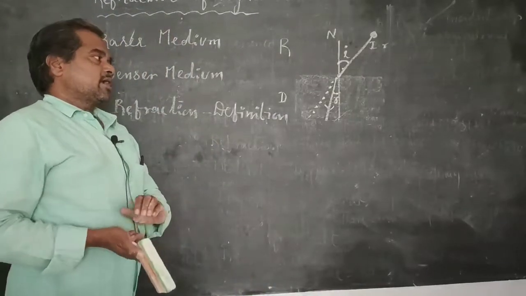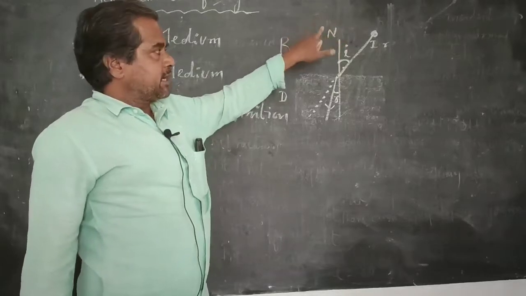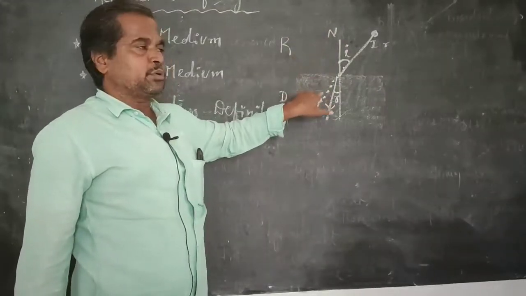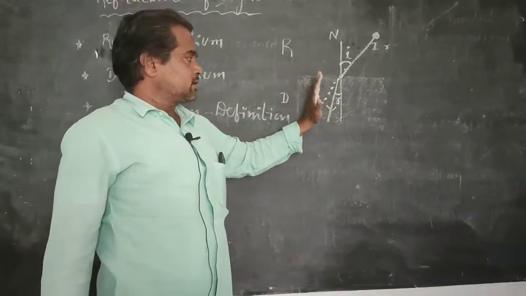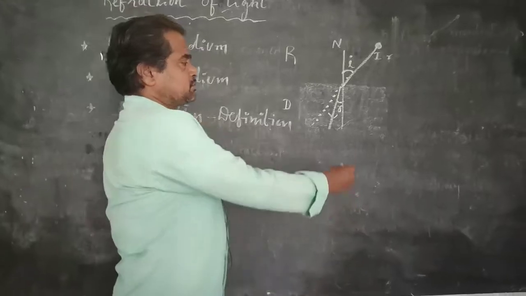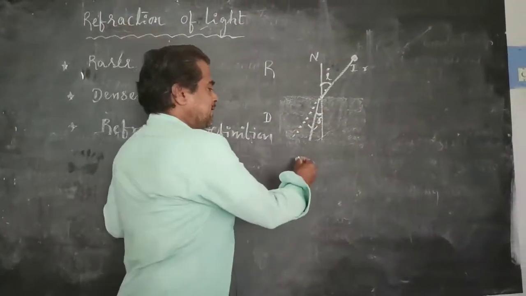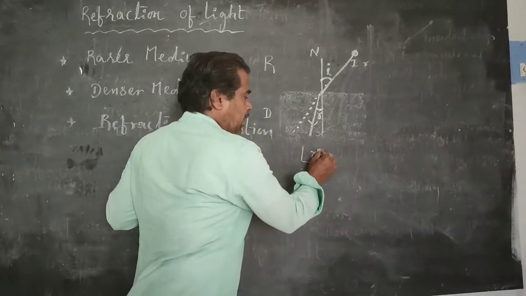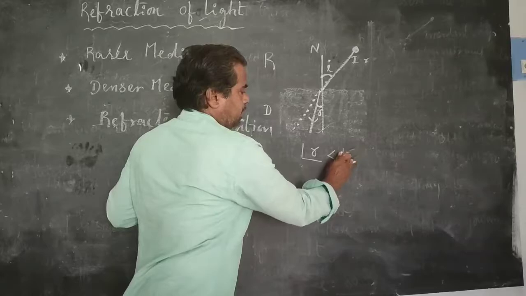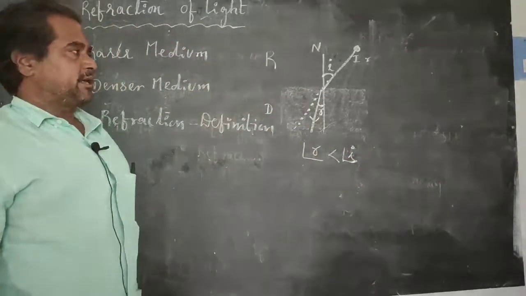By observing this diagram, it is very clear that when any light ray travels from rarer medium to denser medium, the corresponding refracted ray moves nearer to the normal, so that the value of the angle of refraction is less than the value of the angle of incidence. It is very clear by observing this diagram.